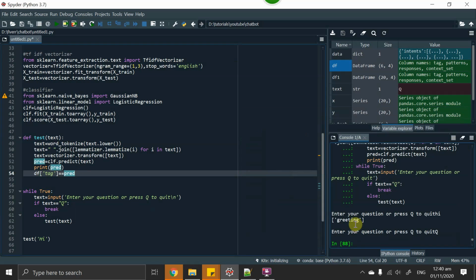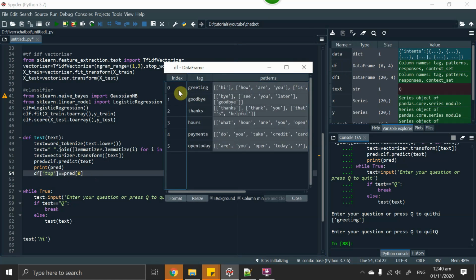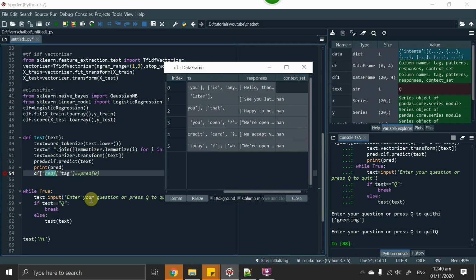Okay, this is right now in a list and I want the first element of that list. So if df tag is equal to predict, it will make true the one that is matching. The next thing is that we can use masking and print the responses here.